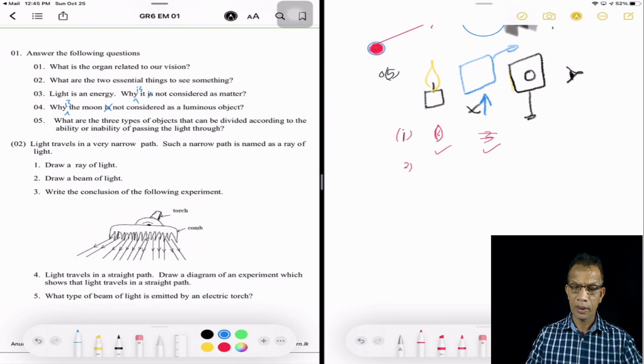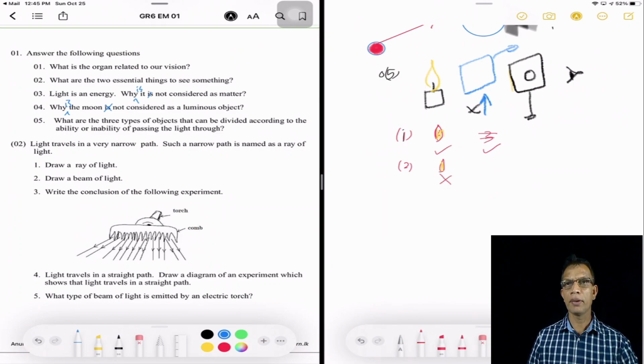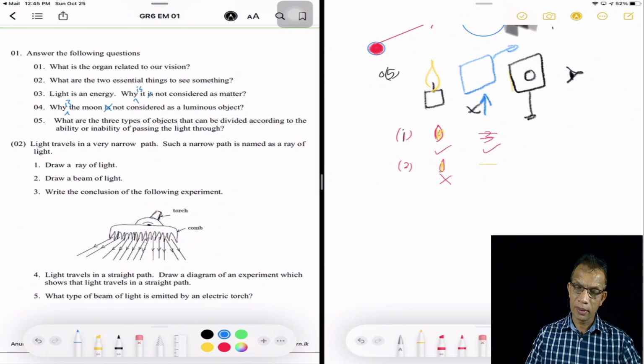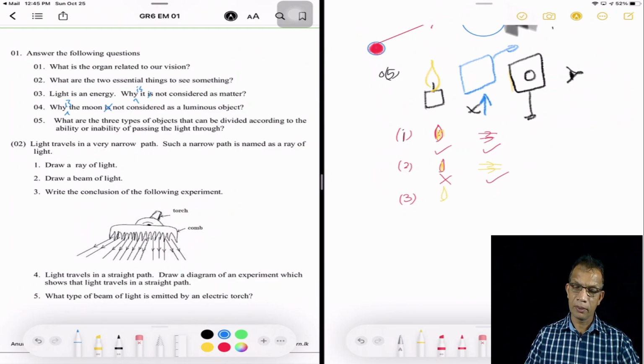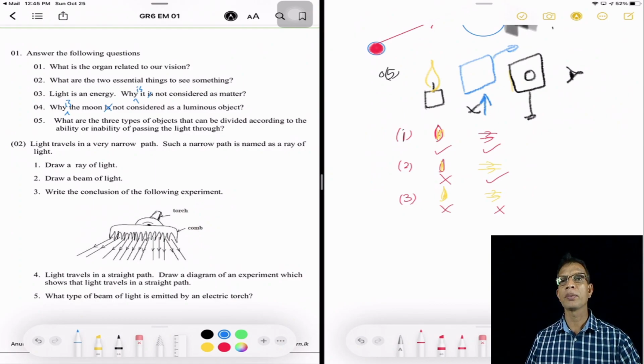Second, you could not see the candle flame, but you could see the light. And the third category, you could not see the flame or light. None of them.